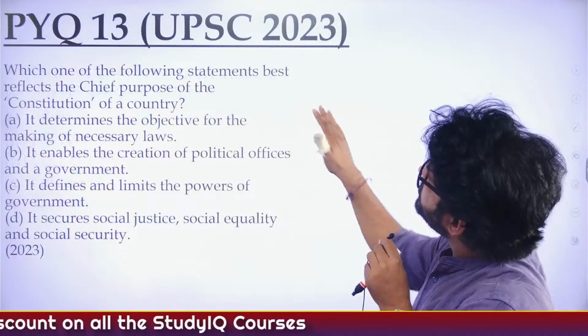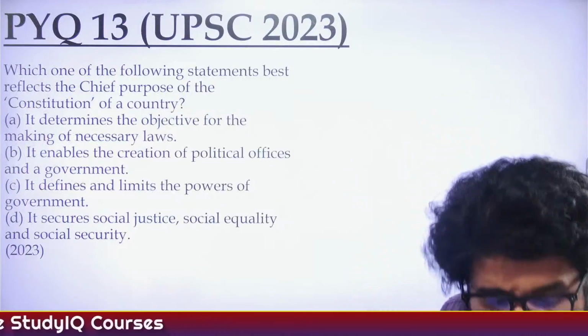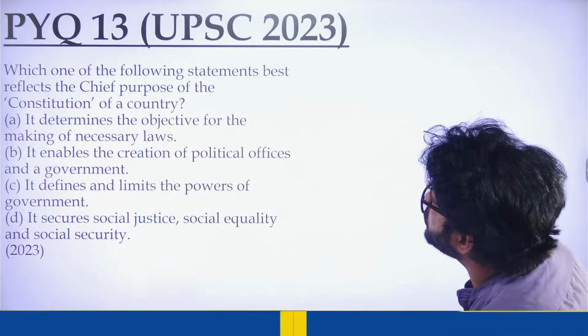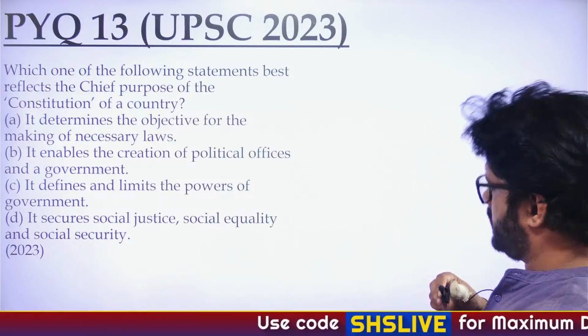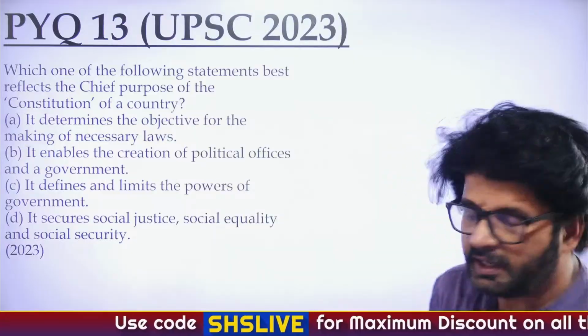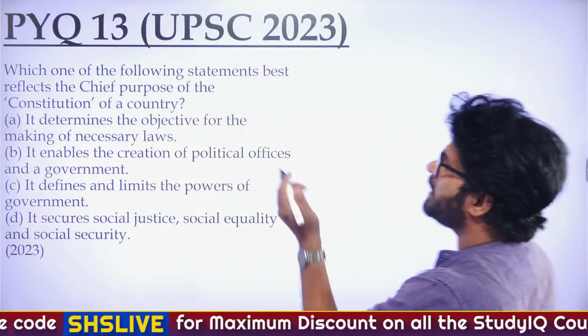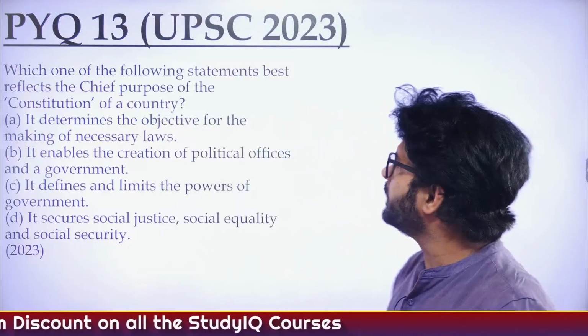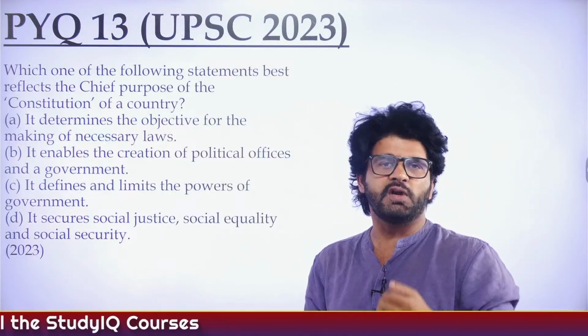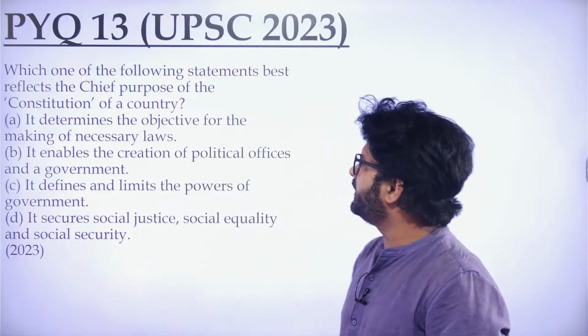Then we have seen PYQ 13, UPSC 2023, which was related to the chief purpose of the constitution of a country. The purpose is to define the limit on power. The constitution in a way is limiting the power of the government. If there is no constitution, they can make anything and everything, and the government will become very powerful. Like in the United Kingdom, you don't have a written constitution, so the government there is very powerful.